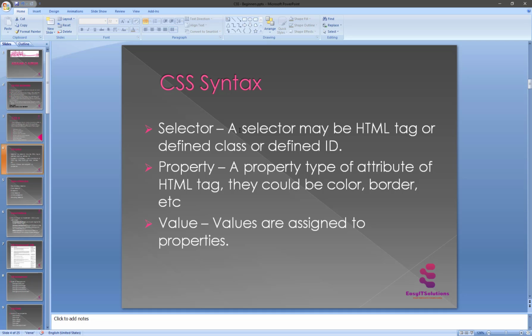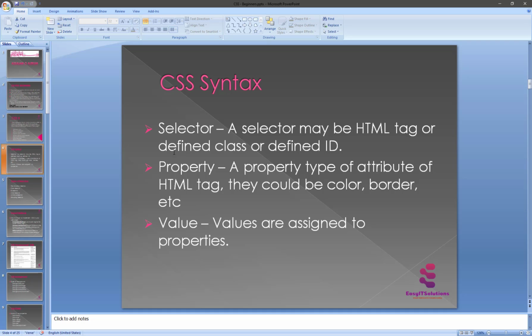A style rule is made of three parts. Number one is a selector. A selector is an HTML tag at which the style will be applied, which could be any tag like h1, table or other. So the selector may be an HTML tag or a defined class or a defined ID.